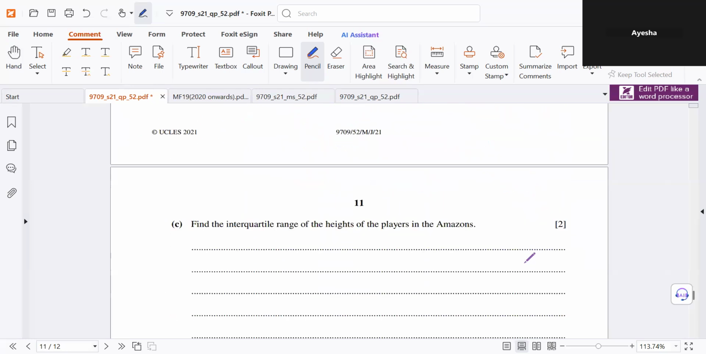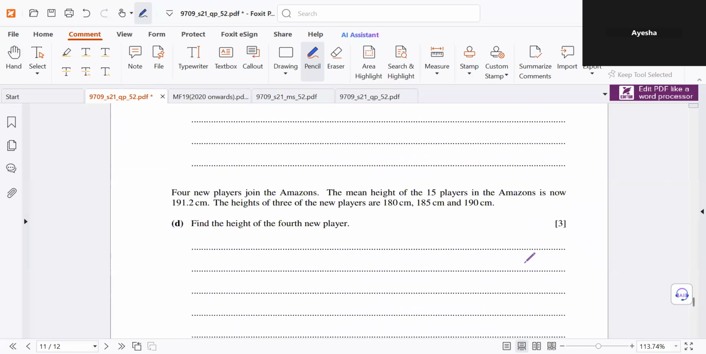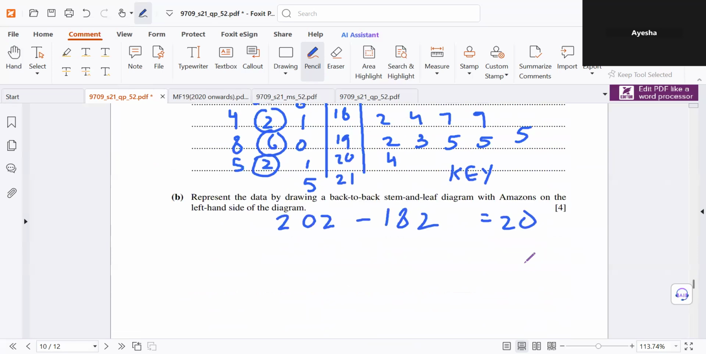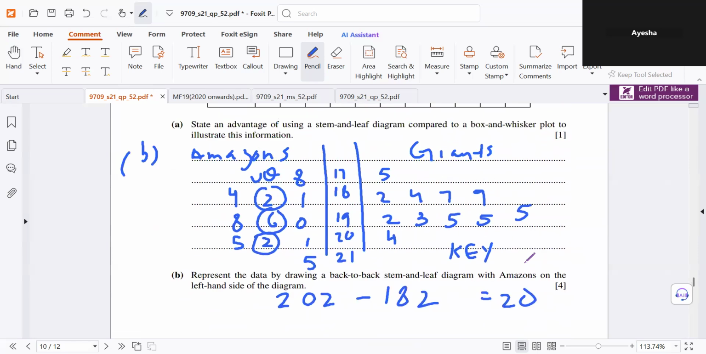Okay. Last part says that 4 new players joined the Amazons. The mean height of the 15 players in Amazon is now 191.2. The heights of the 3 new players are 180, 185, and 190. Find the height of the 4th player. Okay, so we already know the mean, 191.2, and we also have the heights of the 3 new players. So we can use X for the 4th player and use the mean formula.